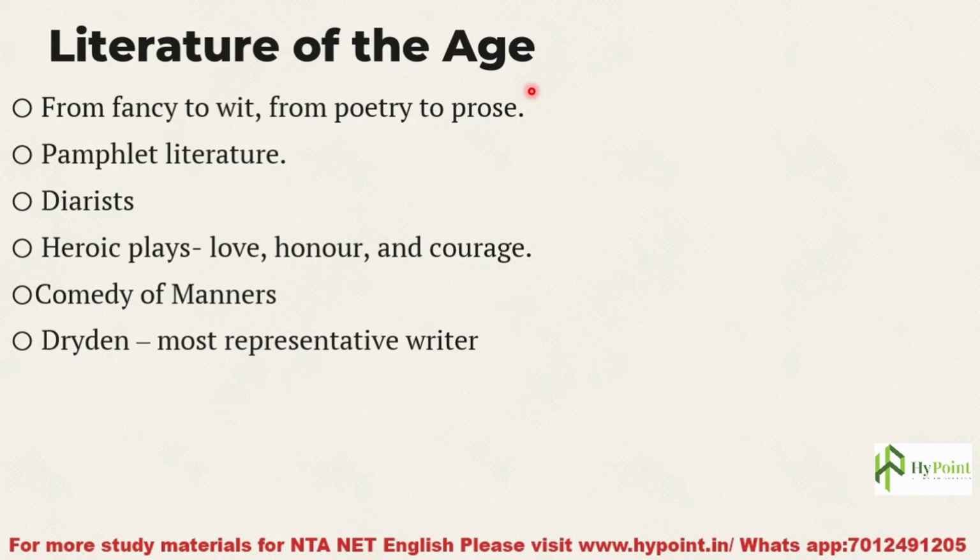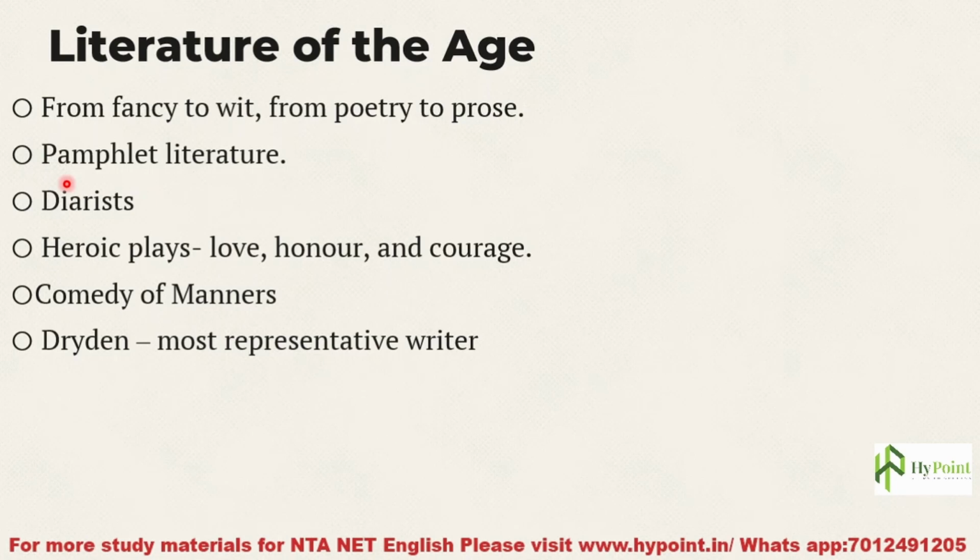See, in the next age, the neoclassical age that follows the Restoration age, we can see that prose was the major genre. So the rise of the novel happened, and periodical essays emerged and became popular. Even though poetry was there, the priorities were changing from poetry to prose.